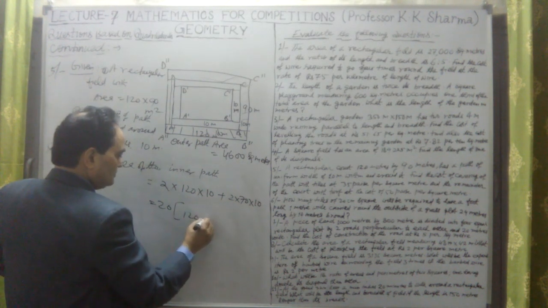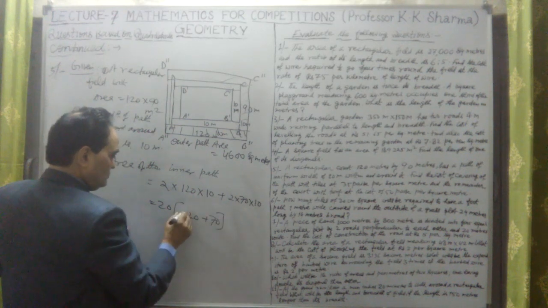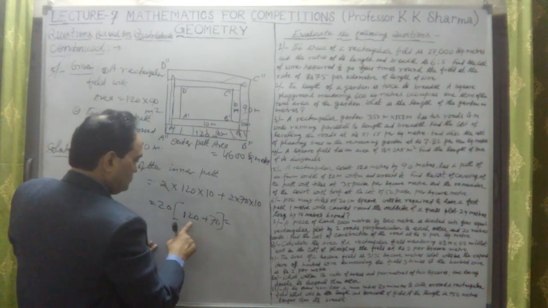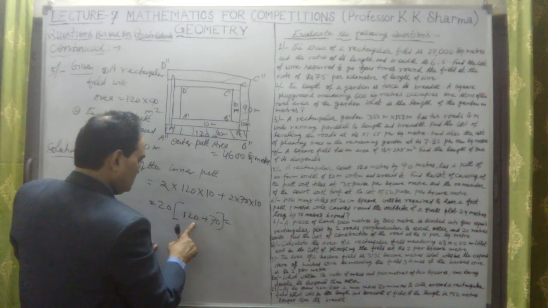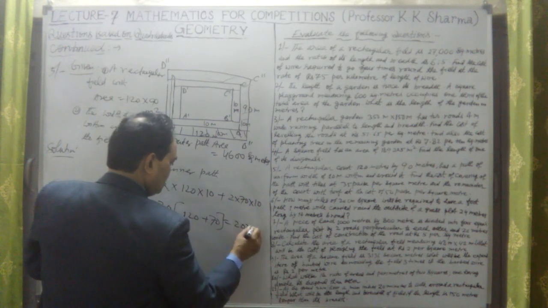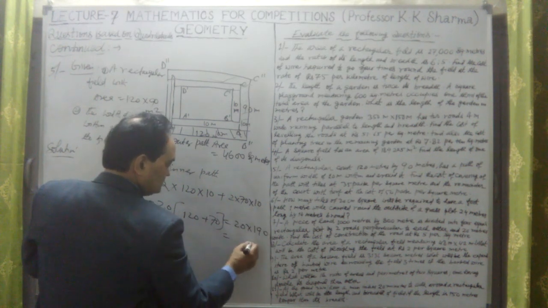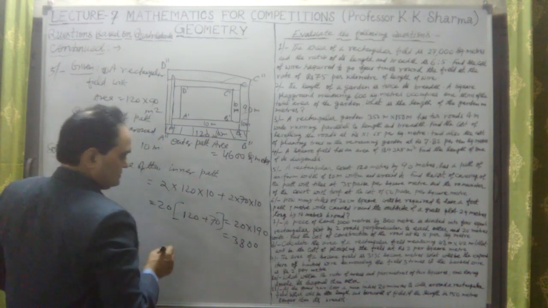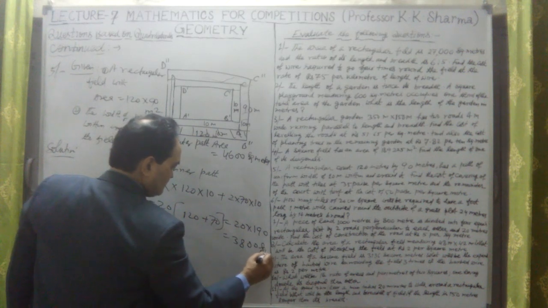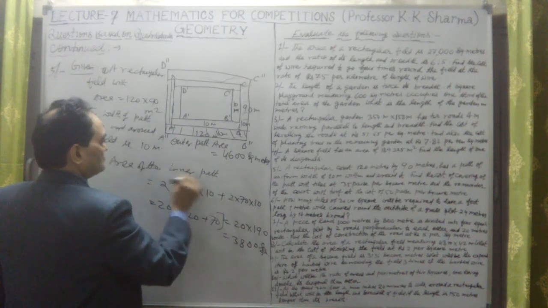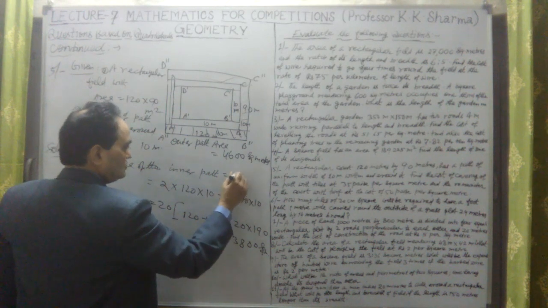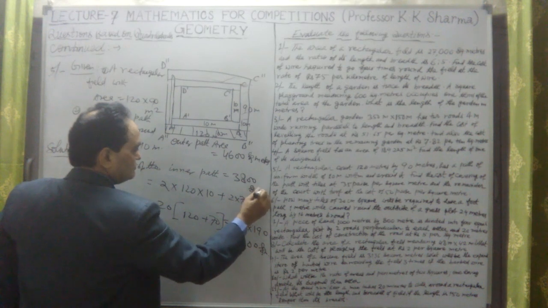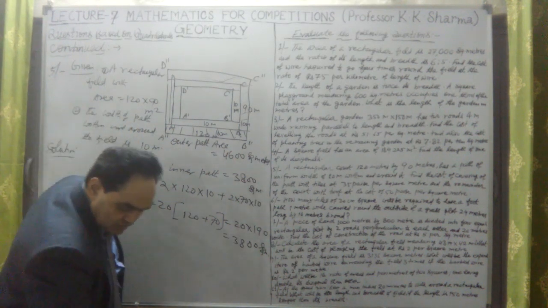It is 20 into 2 into 10, 2 into 10, both. This is 120 plus 70, which is 190. This is the area of the inner path. 20 into 190 is 3800 square meter. This is the area of the inner path. The area of the inner path is equal to 3800 square meter. Okay.